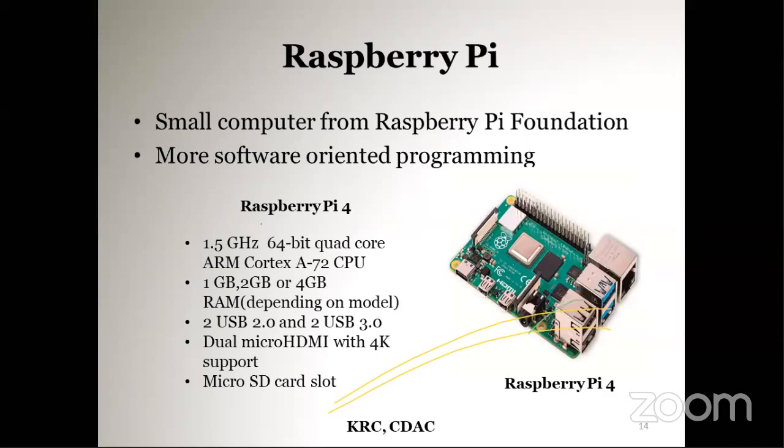The price also depends on the RAM memory size: 1 GB, 2 GB, 4 GB or 8 GB. So this is one of the commonly used boards. The recommended programming language mainly is Python, C, C++, anything can be used. And a micro SD card slot is there for loading the operating system and also used for data storage. Audio video ports are there and also a camera port.